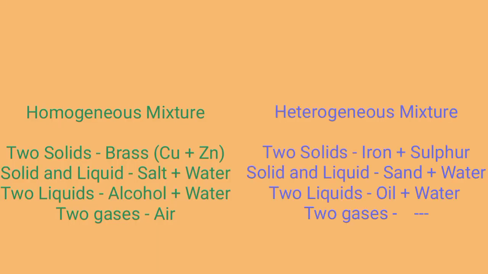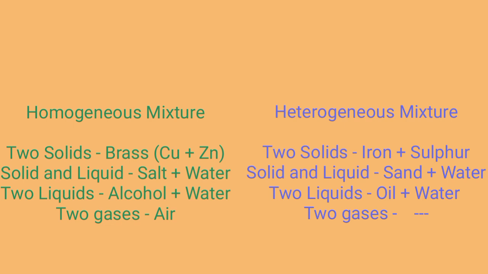Now see the homogeneous mixture and heterogeneous mixture. Here are two solids, copper plus zinc makes the mixture brass. So it is called a homogeneous mixture. In a heterogeneous mixture, two solids such as iron plus sulfur make the mixture iron sulfide. They are called a heterogeneous mixture. Solid and liquid, salt plus water makes the salt solution, so it is a homogeneous mixture.